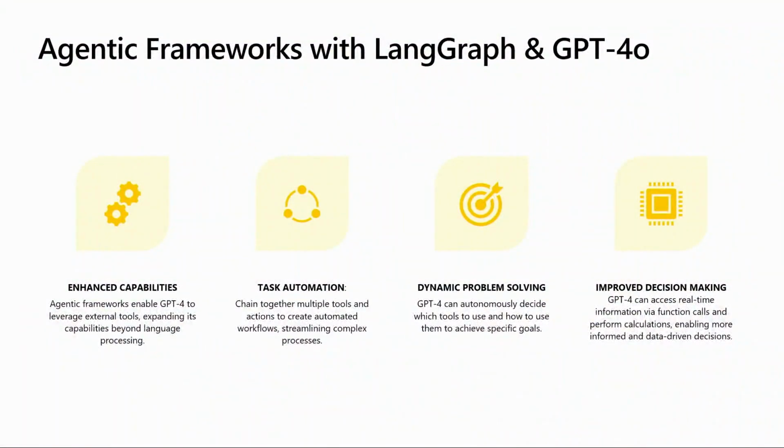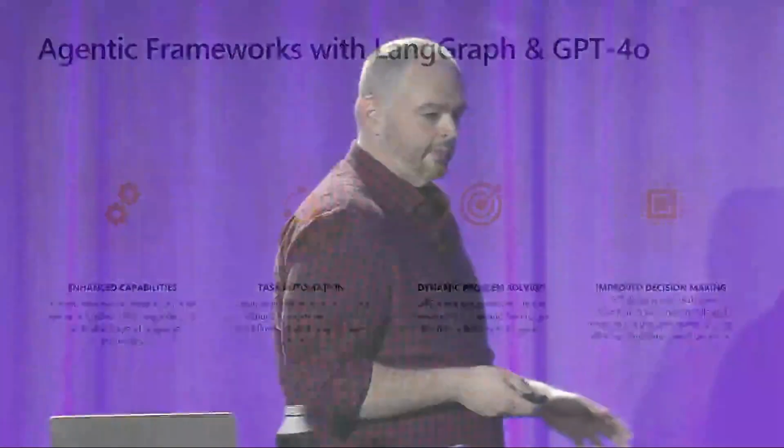So, some things about the agentic workflows that are becoming really popular. I don't know about your news feed, but mine, all I hear about is agentic architecture and people doing different ones. Like Copilot's got a bunch of agentic workflows in there as well. We can enhance capabilities all the way around, like with Meg here, to make that customer experience a little more personal and easier to program too. The other benefit is task automation.